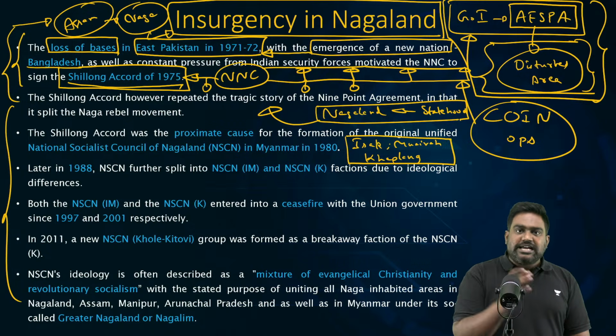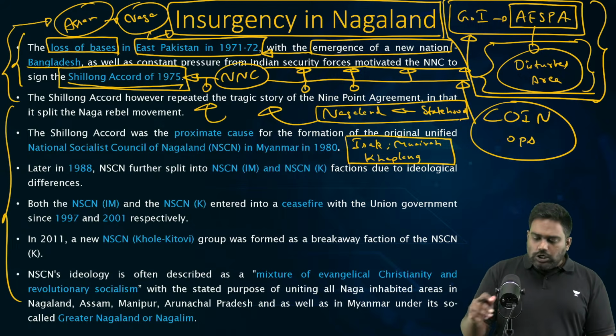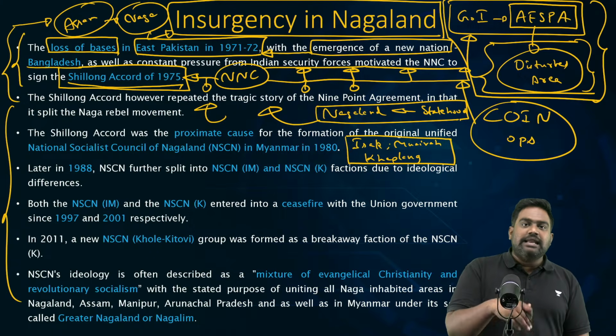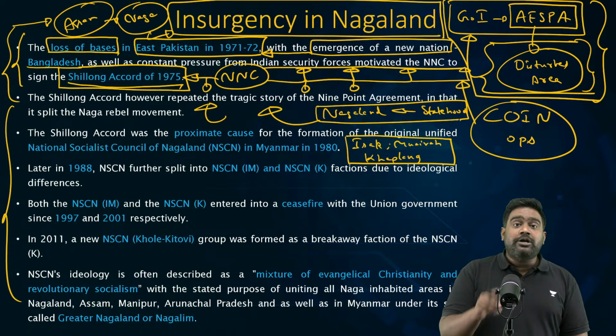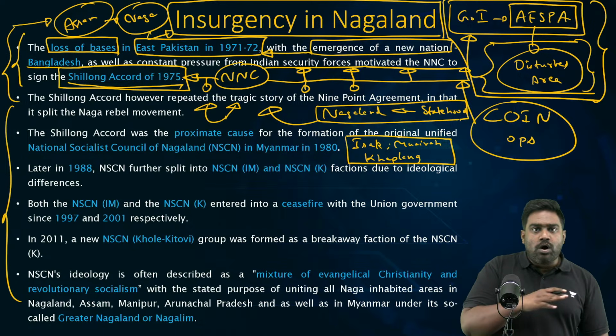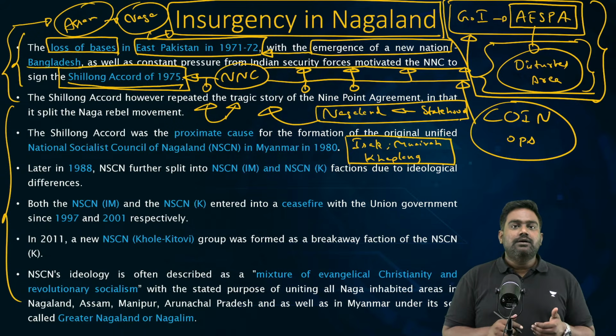These Naga leaders of NNC refused to accept the Shillong Accord. They refused to settle with India. They refused to agree to the compromise. They were not willing to accept the constitutional safeguards and limited autonomy within Indian sovereignty. They wanted outright independence. They wanted to create a separate state. So they rejected the Shillong Accord, walked out of the peace agreement, and they continued the war against India.